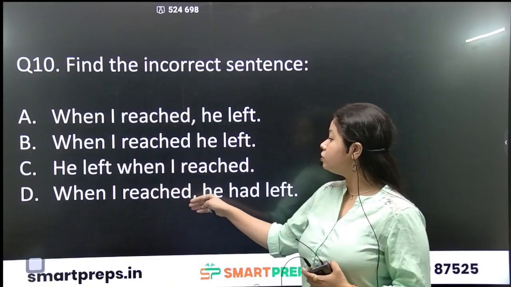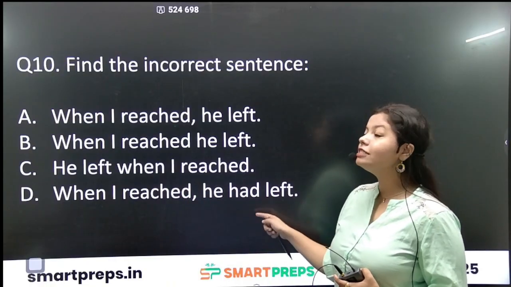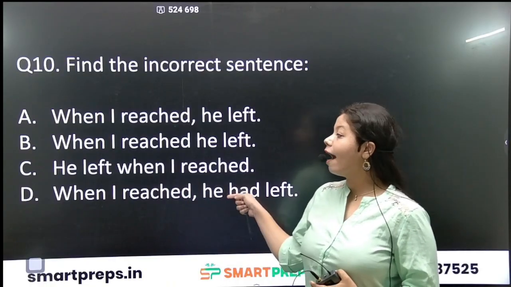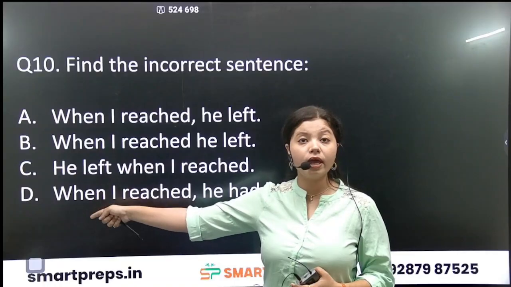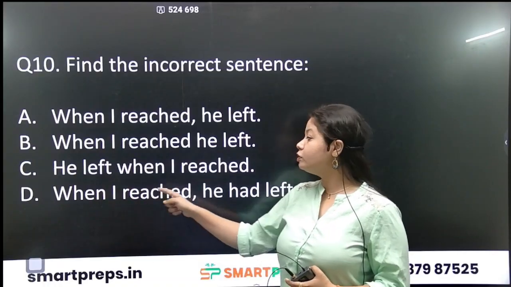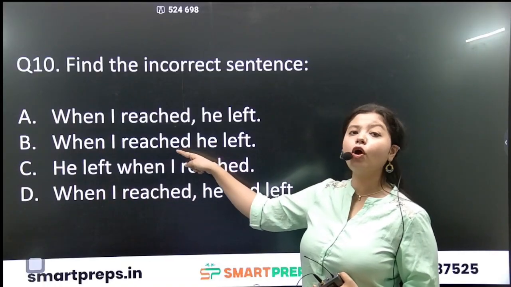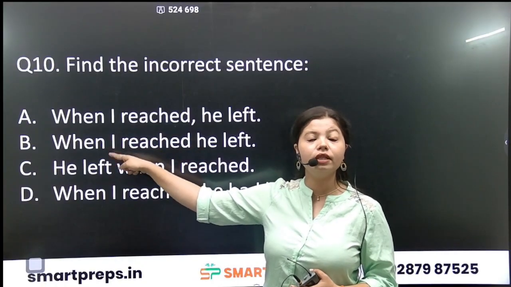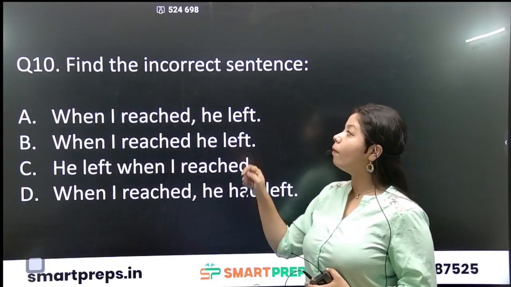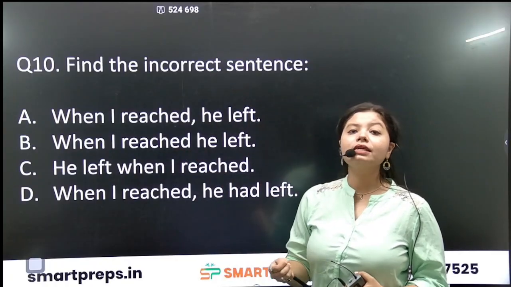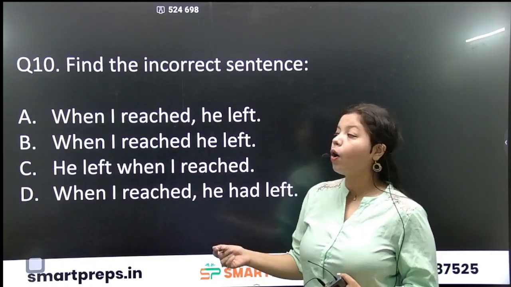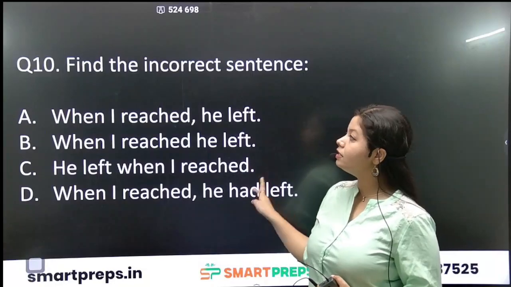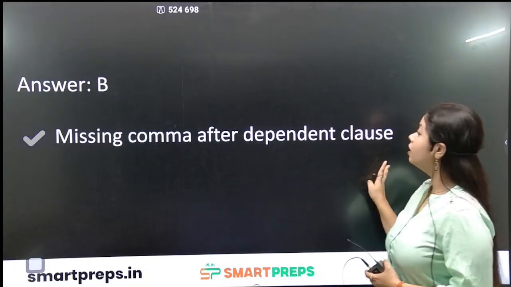When I reached, comma, he had left. This is also a correct statement because we have begun with a dependent clause using when, the subordinating conjunction, and that is why there is a comma. Only this statement is wrong because it has begun with when as a subordinating conjunction, the dependent clause, but there is no comma. The question is asking which is incorrect, which is the wrong statement. So definitely answer is B, missing comma after dependent clause.